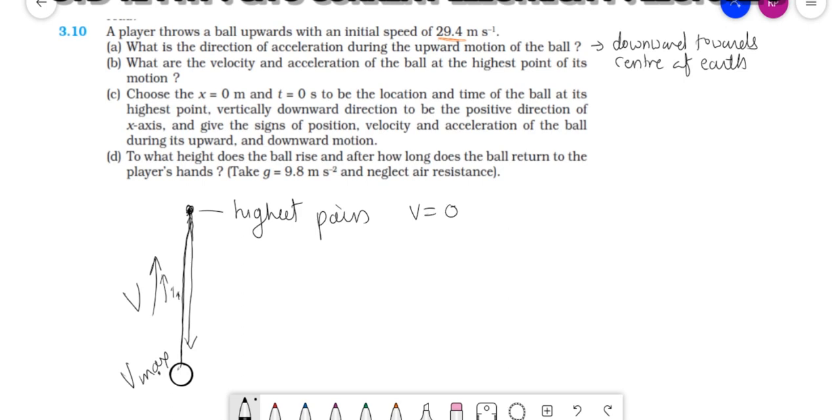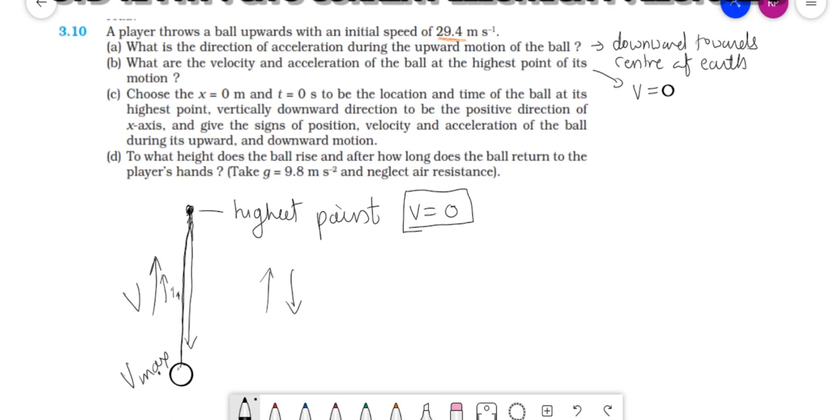See, the ball is changing its direction from upward to downward. So when it needs to change its direction, it must stop. When you're moving forward and you want to change the direction backward, then you need to stop. So at the highest point, the velocity is always equal to 0. Here I will write it down: at highest point, V is equal to 0.